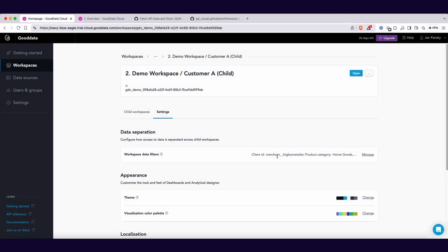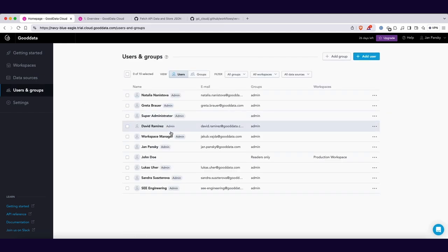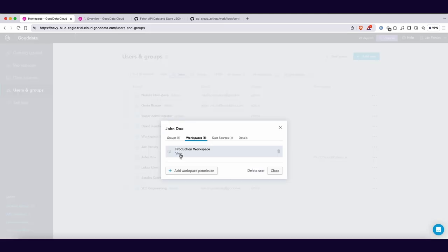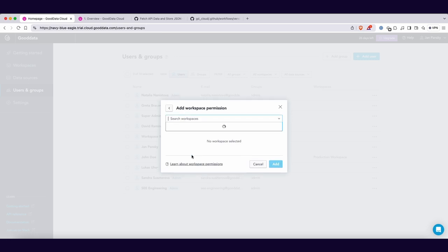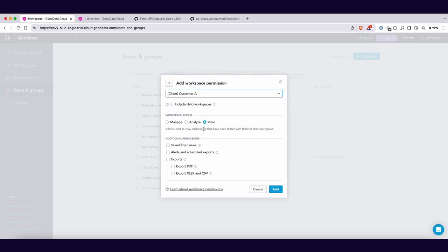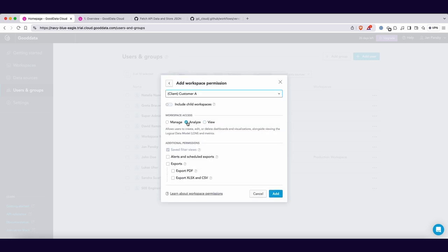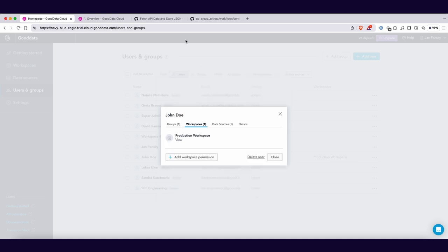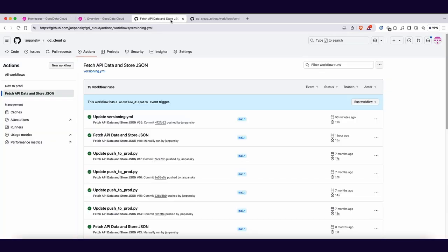GoodData offers both code-first and low-code capabilities for managing the analytics content lifecycle. First, here is GoodData's UI interface to manage administrative tasks like security, tenancy, environment promotion, etc. Our code-first capabilities are particularly powerful for an ABI platform.